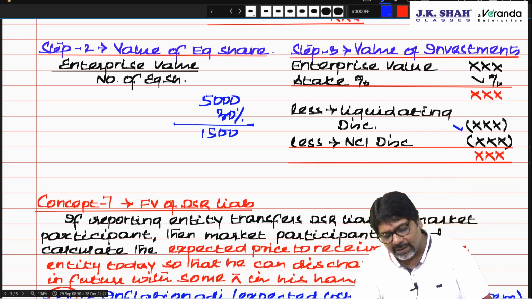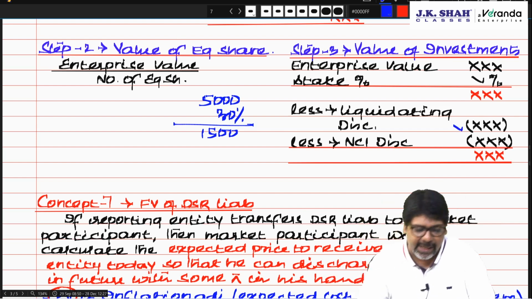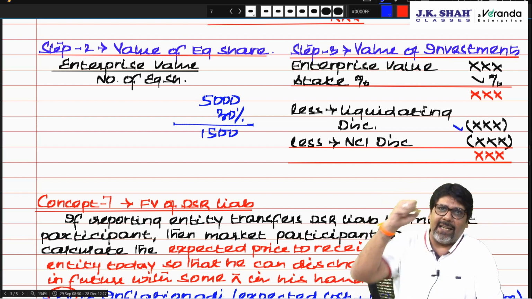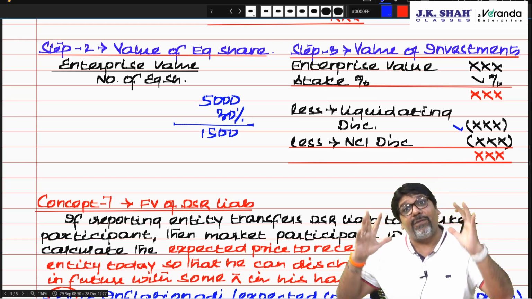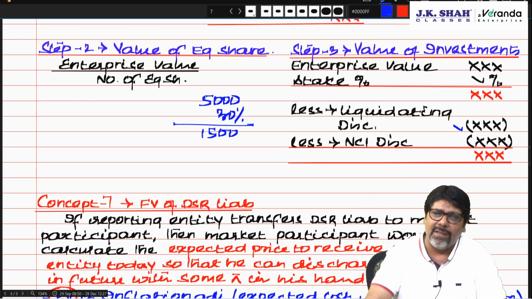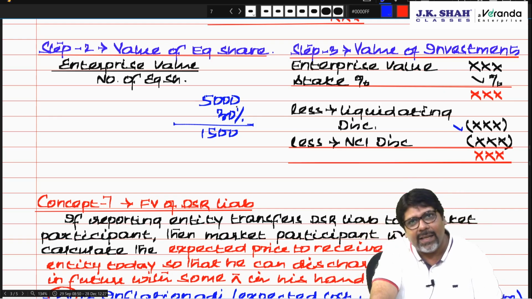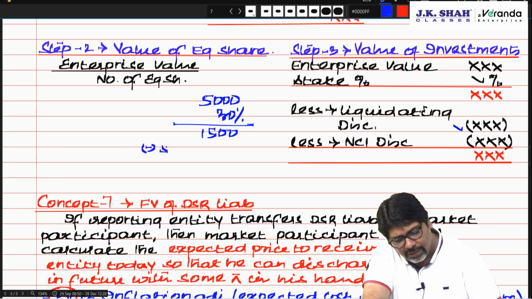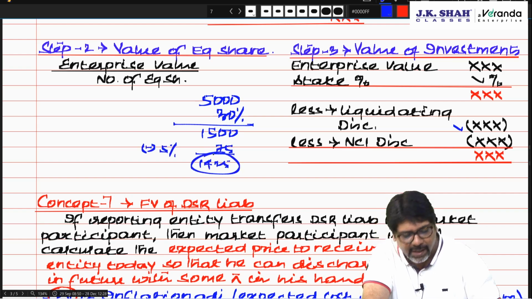Less NCI discount. This enterprise value has the value of control also. When I buy the entire 100%, this enterprise means the full enterprise. I don't have only a share in assets and liabilities, I've got control also. But if I'm buying 30%, do I get control? No. So a non-controlling discount, I'm not getting control. So give a 5% discount on that. That is 75. So 1425 is the value of investment.